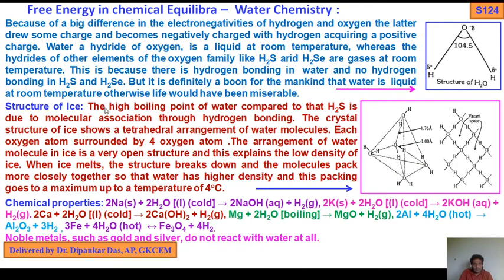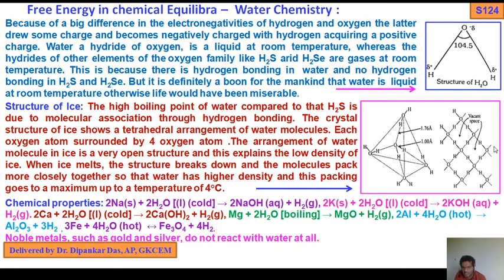When ice melts, the structure breaks down and molecules pack more closely together, so that water has higher density, and this packing goes to a maximum at a temperature of 4 degrees centigrade.